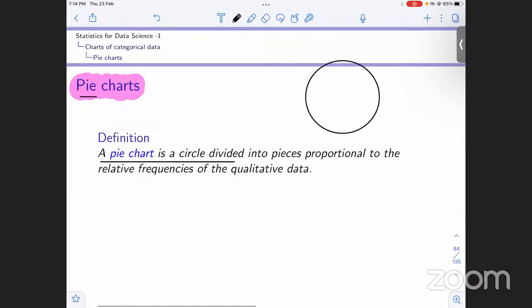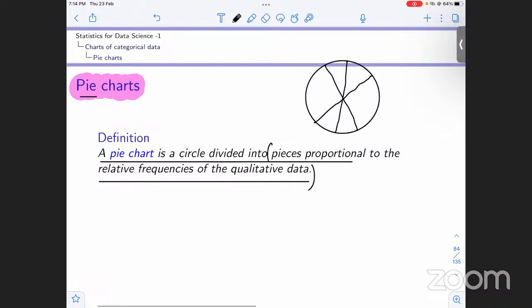Why is it called a pie chart? First of all, it is a circle. What we do is we divide the circle into pieces, like this. How do we divide the circle into pieces? We divide it into pieces proportional to the relative frequencies or frequencies of the qualitative data.